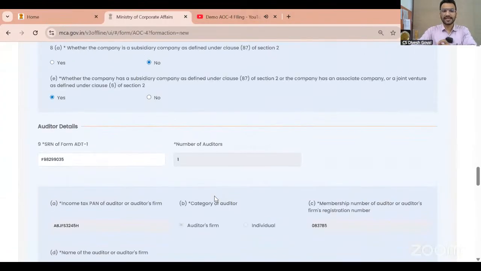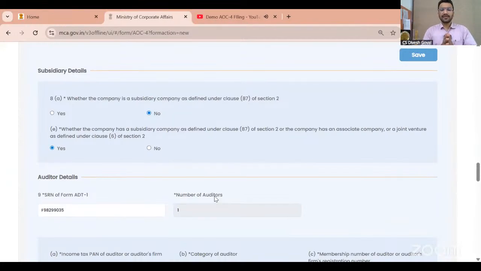And one important thing here, as we know, for the first auditor, it is not required to file the form ADT1. So in case of the first auditor, you can mention Z999. In other cases, it is mandatory to mention the SRN. And that SRN will be auto-checked by the system, whether for the financial year for which you are filing this form, this auditor appointment form is related to that financial year or not. So it is very important that proper ADT1 is filed.